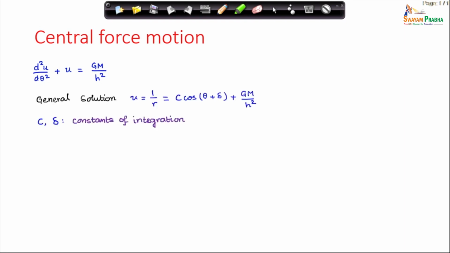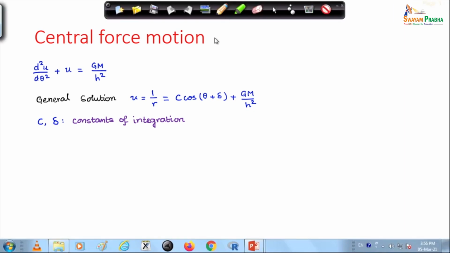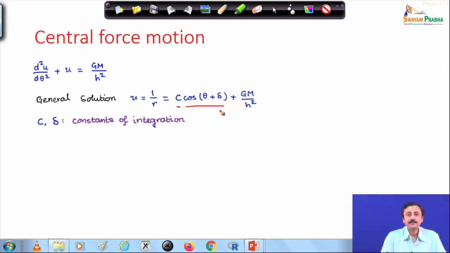Now, the general solution of such a differential equation can be written as some constant c times cosine theta plus delta. Theta is our independent variable, delta is a phase.